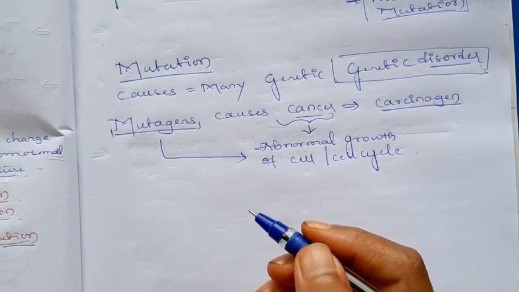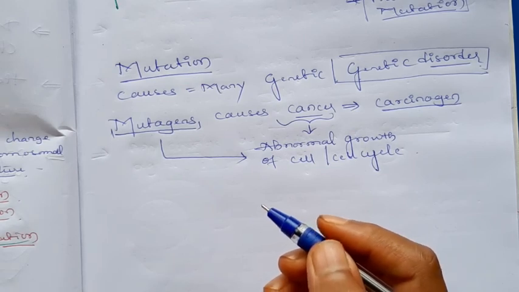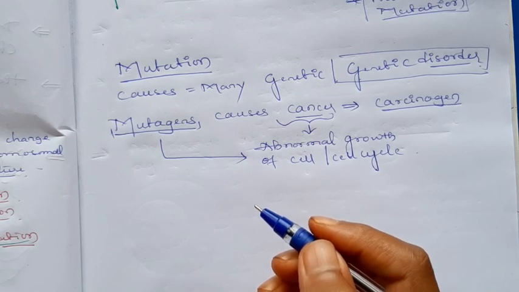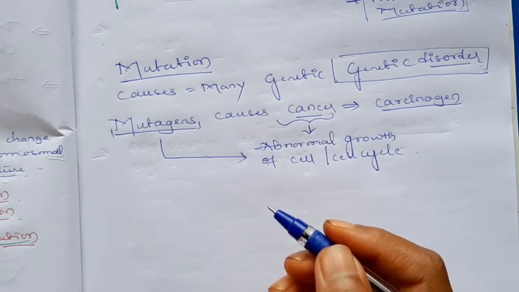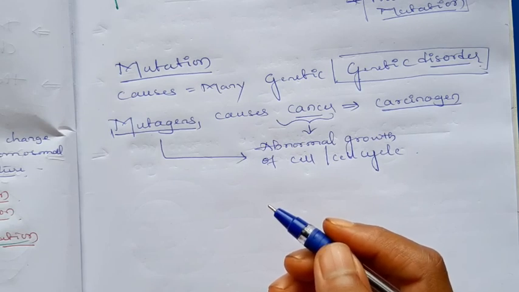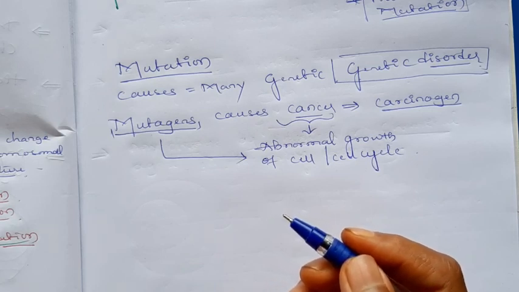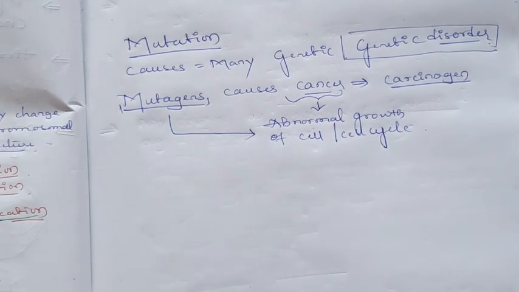This is all about the mutation. This is a very important topic. In the next class, we can discuss the genetic disorders and pedigree analysis. In the genetic disorders, we have to discuss the Mendelian disorders and the chromosomal disorders. Mendelian disorders are nothing but heritable diseases, inheritable diseases, and chromosomal disorders are due to chromosomal mutations. Okay. Thank you. We will continue in the next class.